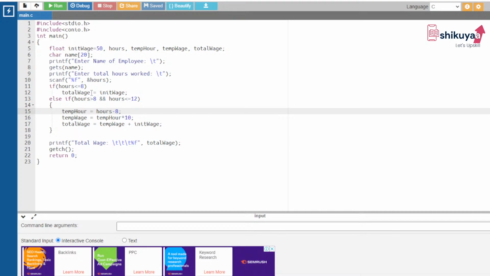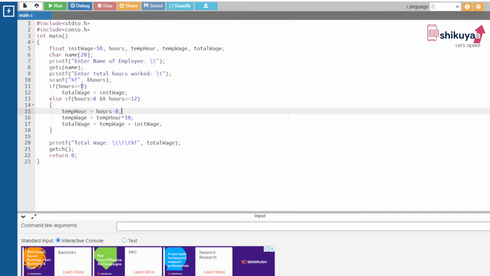Suppose the user entered 7 hours, the program outcome will be 50. Why? Because the number of hours entered by the user is less than 8. If the user enters 8 hours, again the total wage will be the same 50 rupees, because in the if condition, hours is less than or equal to 8.